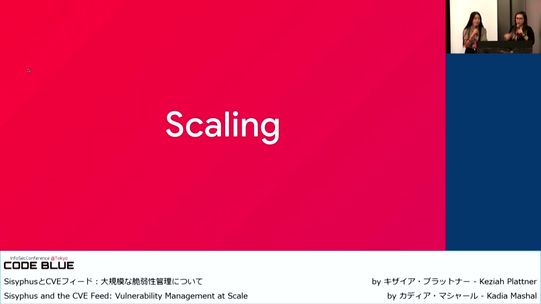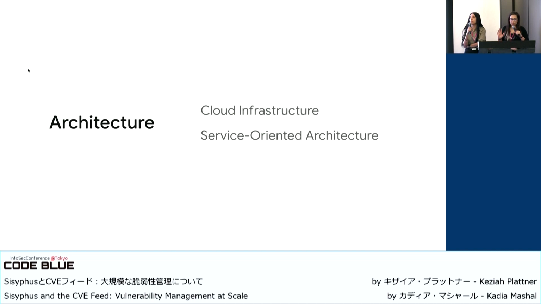All right, so how do we scale to more easily integrate different kinds of vulnerabilities with this process? As I quickly mentioned earlier, what ties this together is our reporting service. So, quick background for our architecture. We use cloud infrastructure, and we are a service-oriented architecture. So one of the biggest asset use cases for us are microservices.